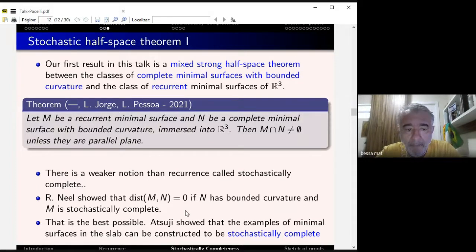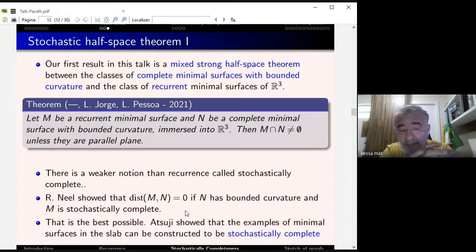Okay, let me say that there is a weaker notion than recurrence called stochastically complete. It is another class of minimal surfaces, which is very large too, that includes all the recurrent manifolds. Robert Neel, in a very beautiful paper, showed that if N has bounded curvature and M is stochastically complete, then the distance between both is zero, assuming that one of them is not flat. But he could not show that they intersect.